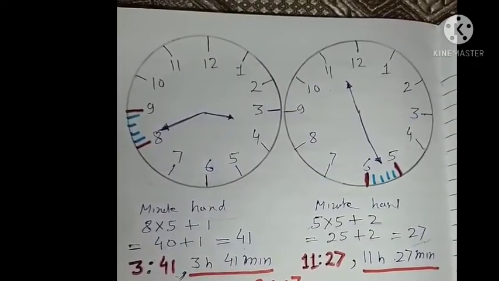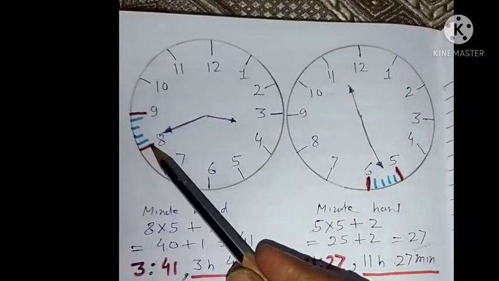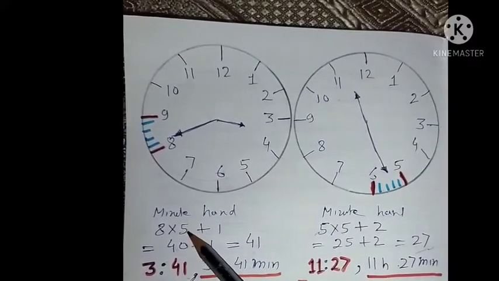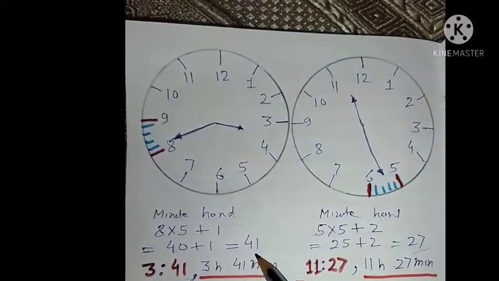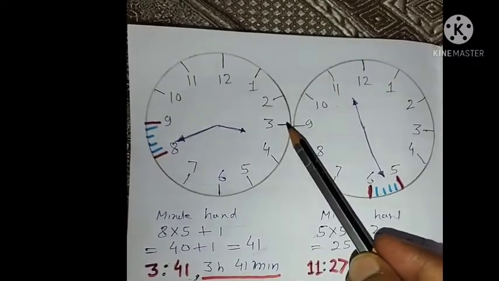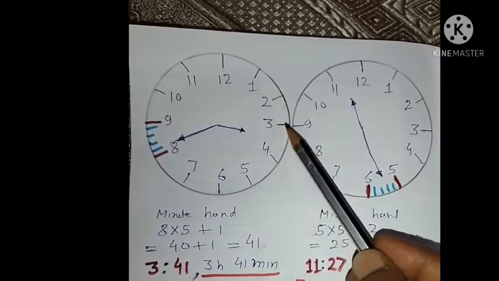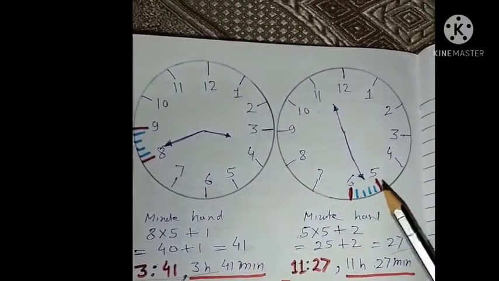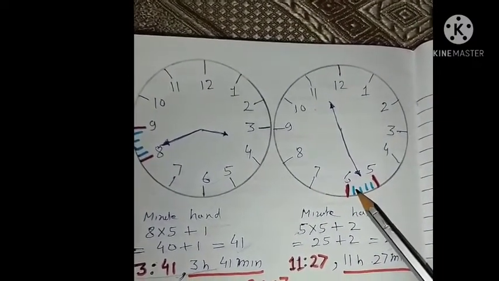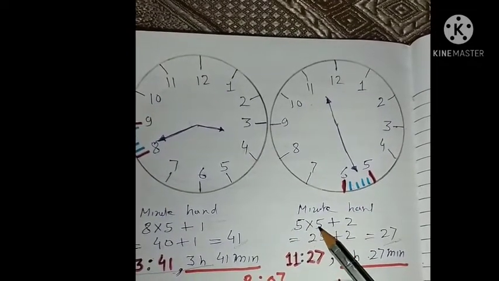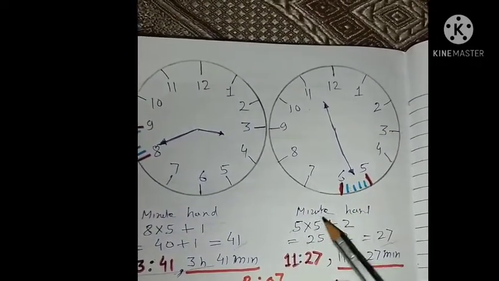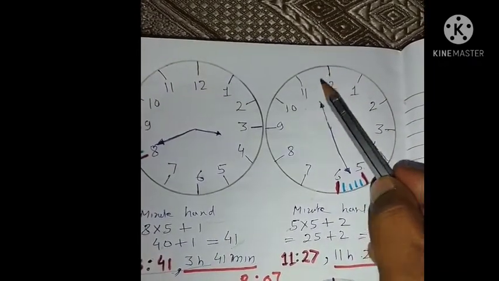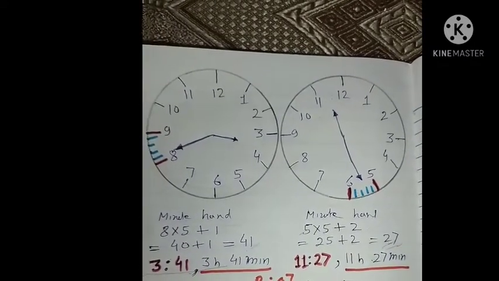Now let us see some more examples. Here you can see that the minute hand is after 8. So up to 8, 5 eights are 40 plus 1, that is equal to 41 minutes. And our hour hand is in between 3 and 4, it means it is after 3, so it's 3 hours and 41 minutes. Here you can see that the minute hand is after 5, so 5 multiplied by 5 plus 1 and 2, so that is equal to 27 minutes. And our hour hand is after 11, so 11 hours and 27 minutes.